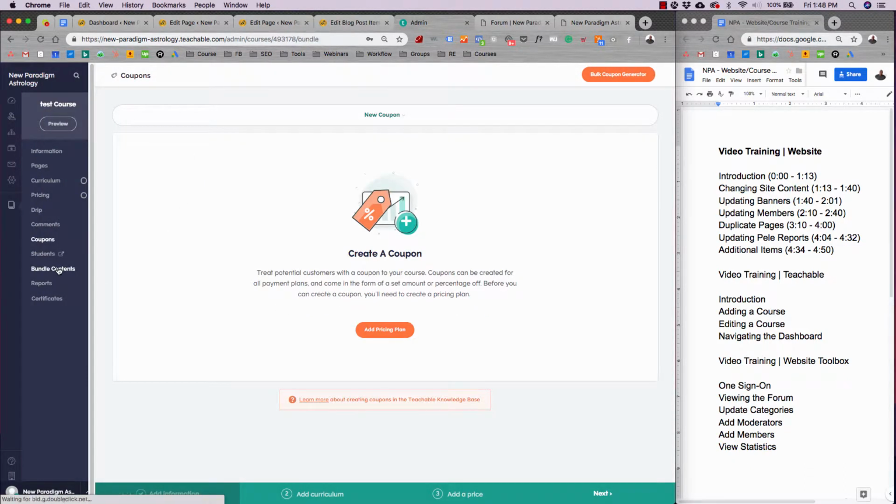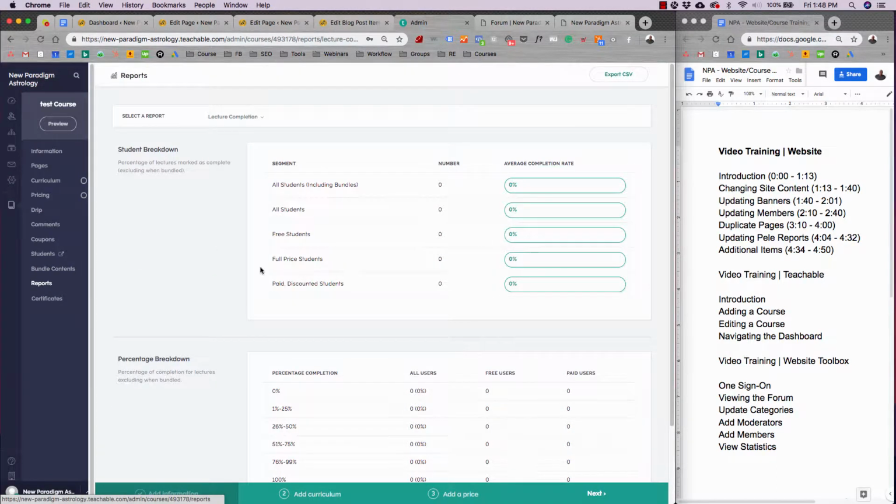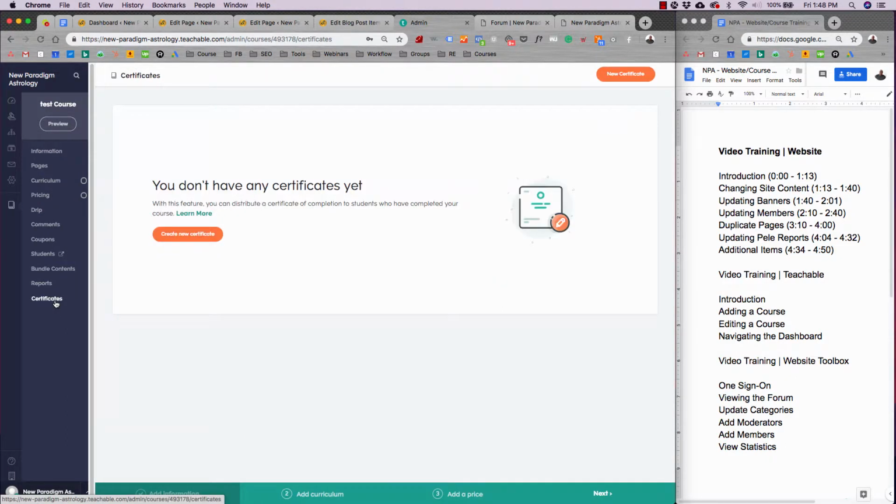Bundle contents. That's if you need to bundle this course with other courses. For example, the subscription has about 100+ pieces bundled into it. So that's a bundled course. And you can, of course, add courses to bundles, discount the price, and do it that way. You can also see reports here, and then you can view certificates. We deleted all the certificates for all the courses, so no worries there. And that is pretty much all you need for creating and editing your course.